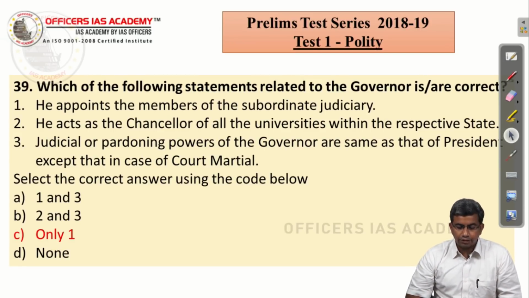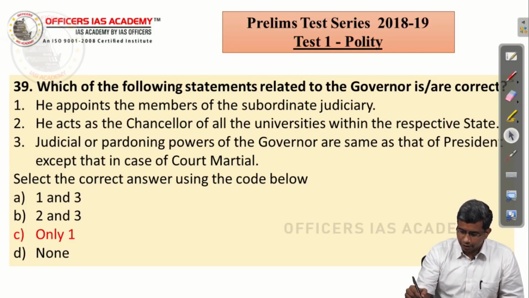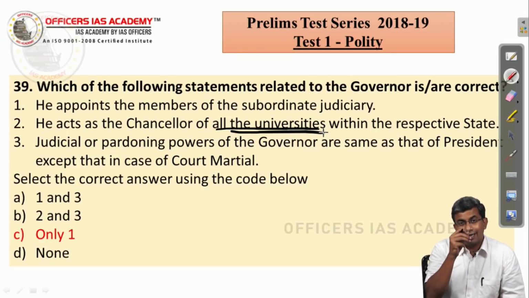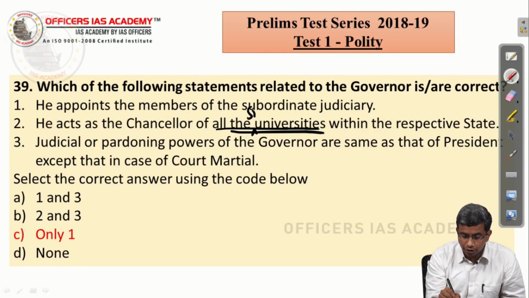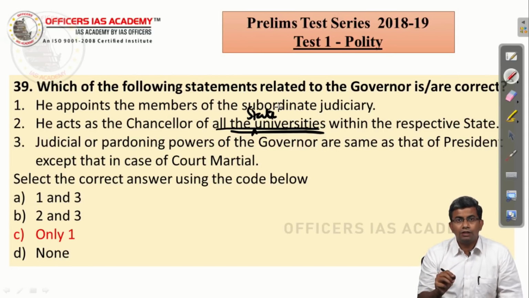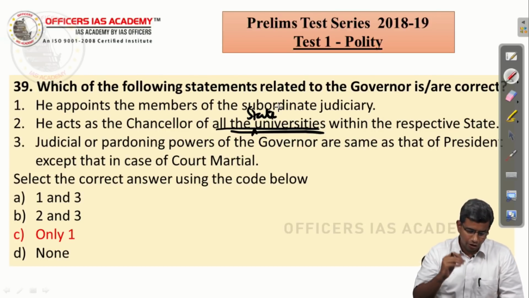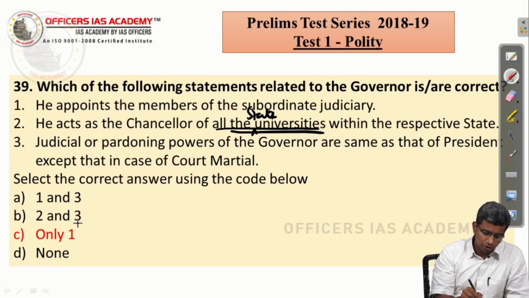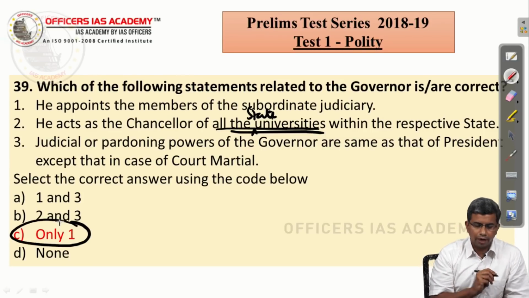He acts as a chancellor of all the universities within the respective states. So here is the catch. The governor does not act as chancellor of all the universities. He acts as chancellor of all the state universities, which means the universities which are run by the government. He acts as the chancellor there, not for private universities in the state. So the second statement is wrong. The moment you know these two statements, you have arrived at the right answer, because the option is only one.